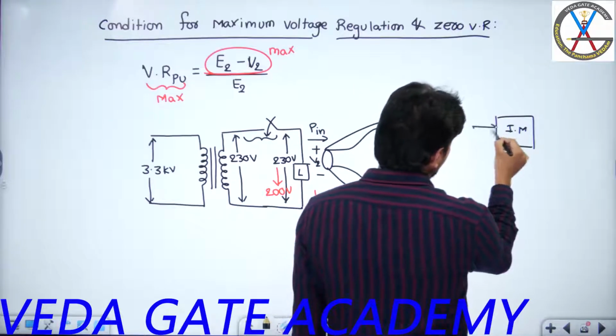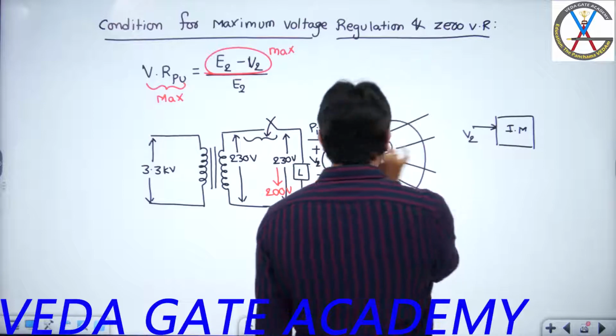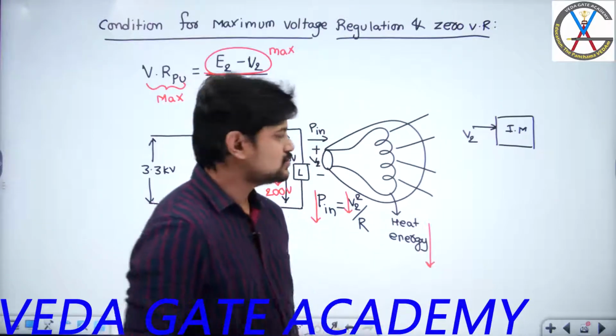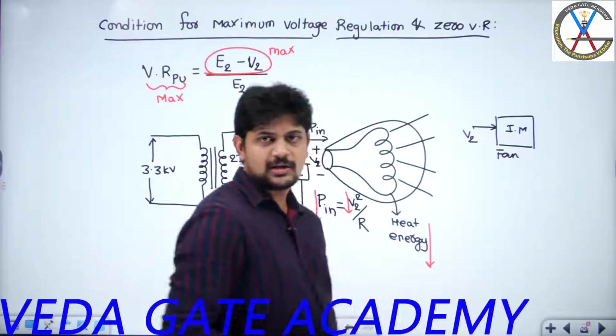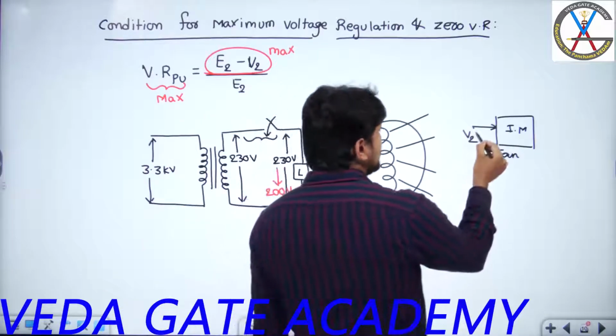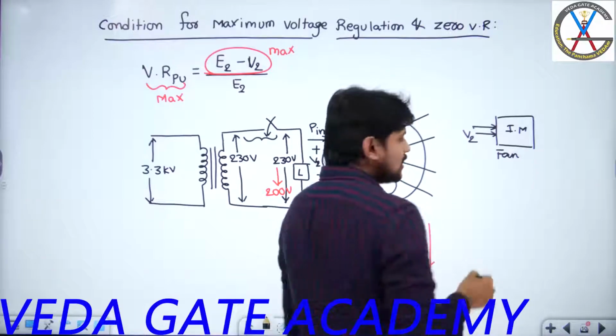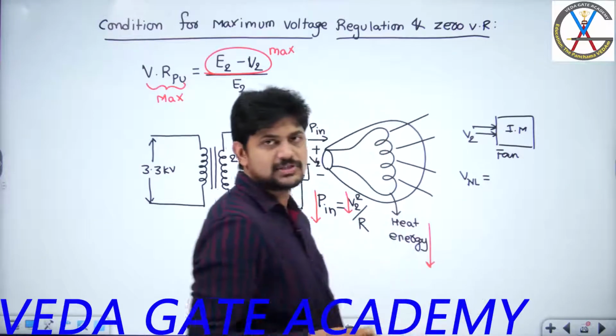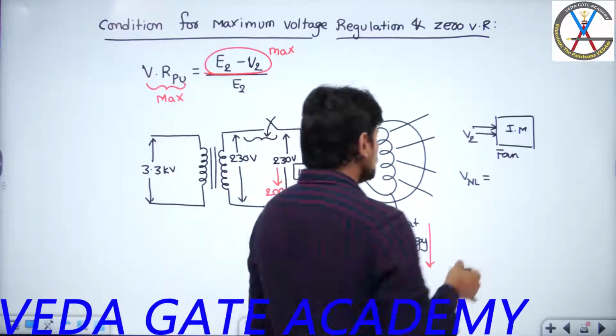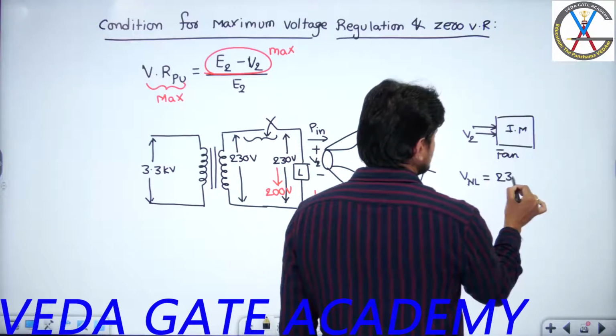It will draw input electrical energy. This is my V2, the amount of voltage that is applied. Can you tell me what voltage is going to be applied across this fan under no load condition? That means if I have not switched on the supply to this induction motor, I know that the no load voltage is 230 volts, right?